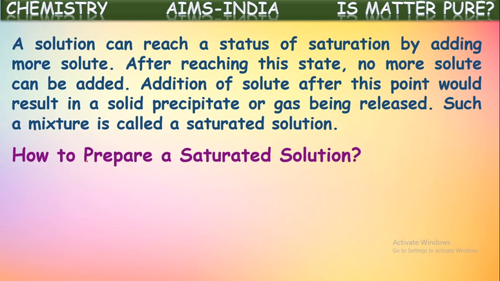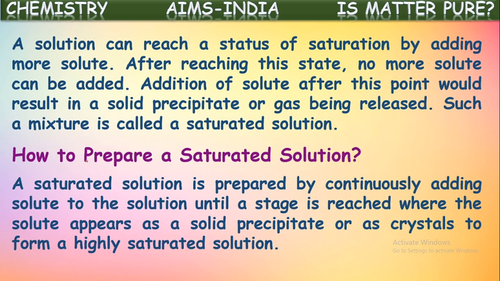Next, how can we prepare a saturated solution from an unsaturated solution? Yes, we can prepare a saturated solution from an unsaturated solution by adding solute continuously into it, until a stage is reached where the solute appears as a solid precipitate or as crystals.